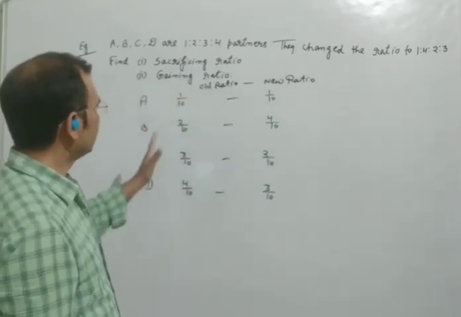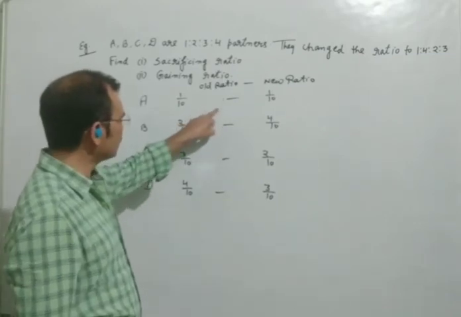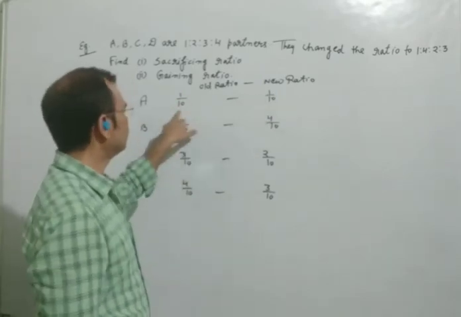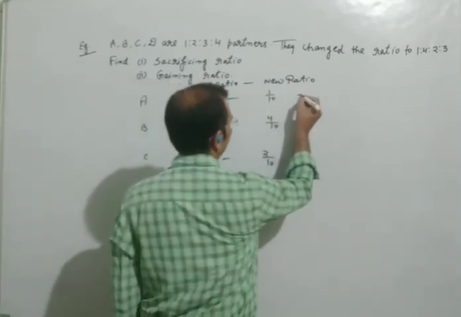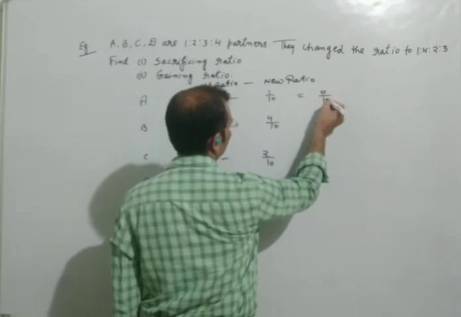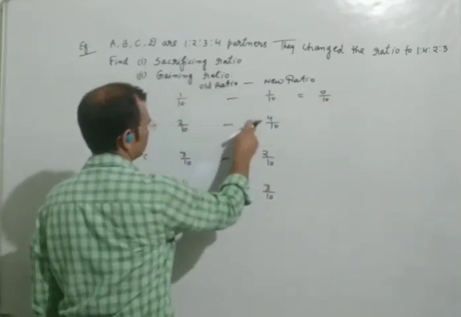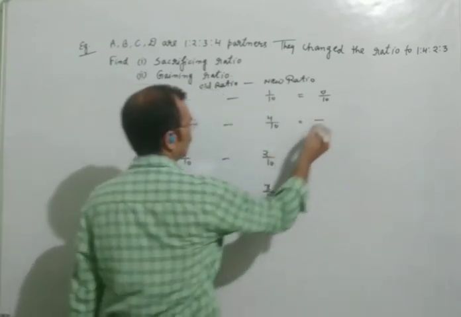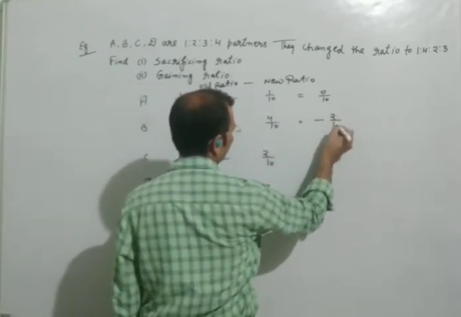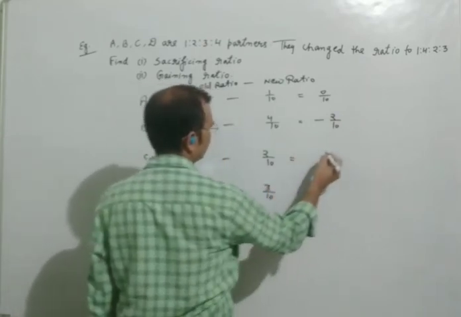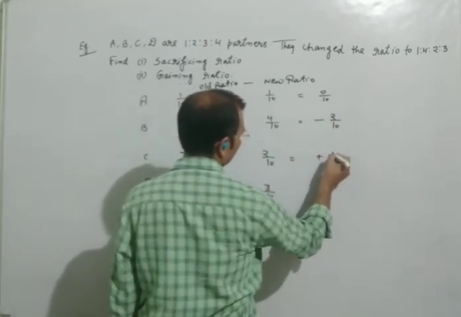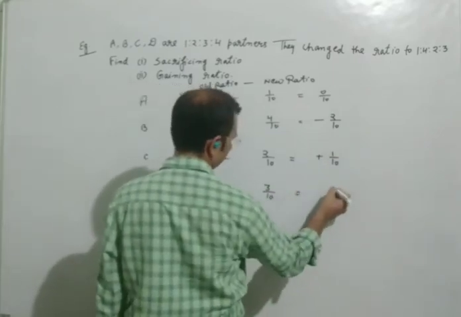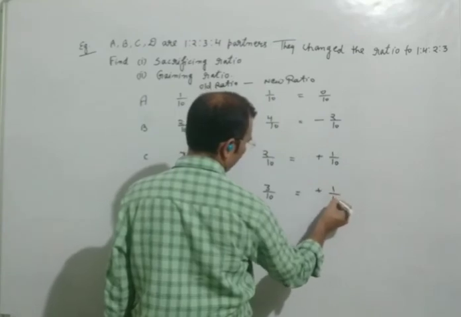After doing this, because you are seeing the minus sign here, we will deduct this from this. We will find here 0/10, then minus 2/10, then 1/10 and 1/10.